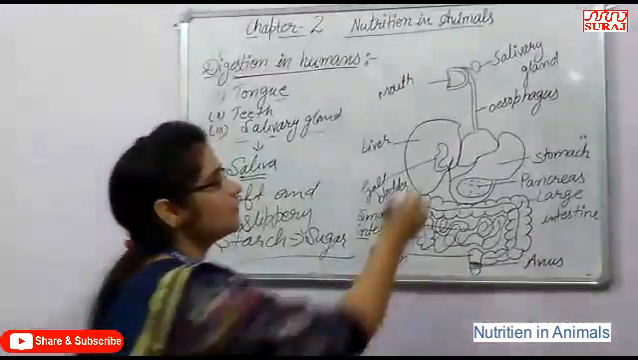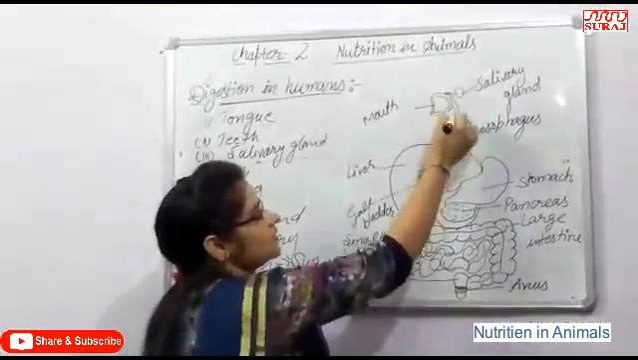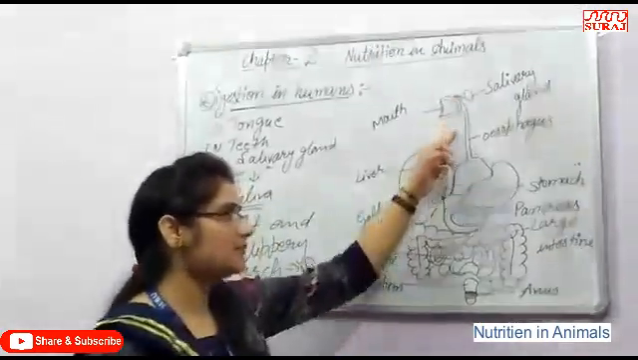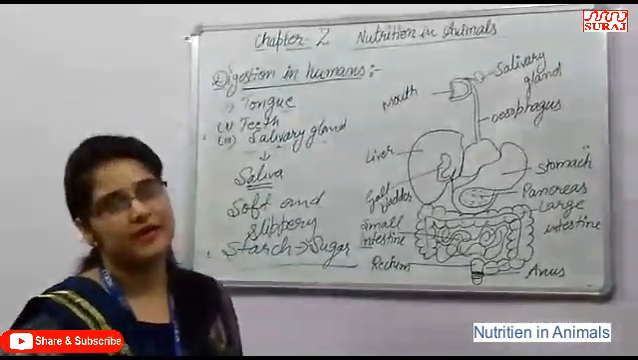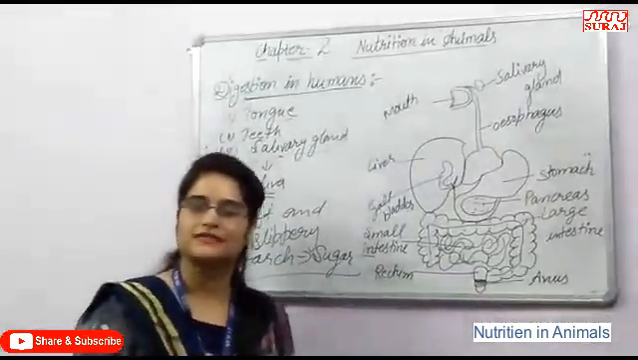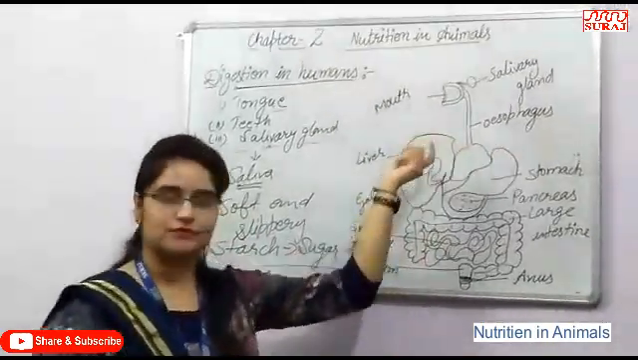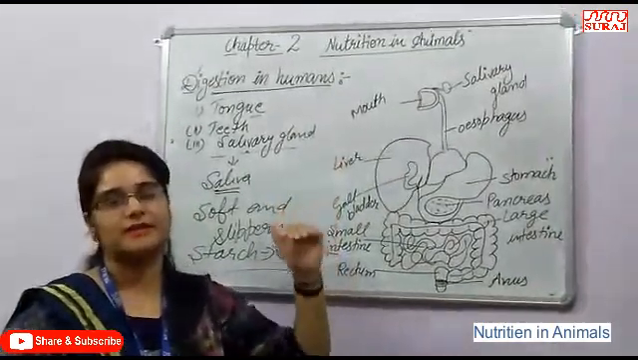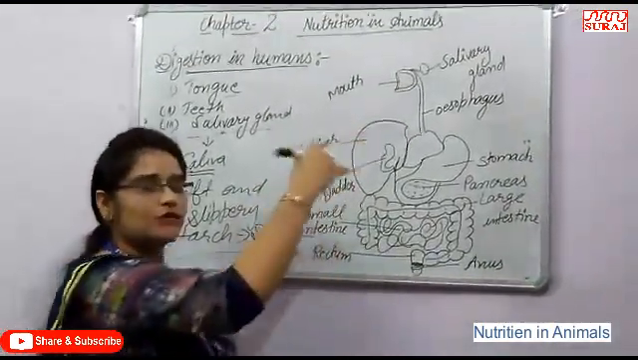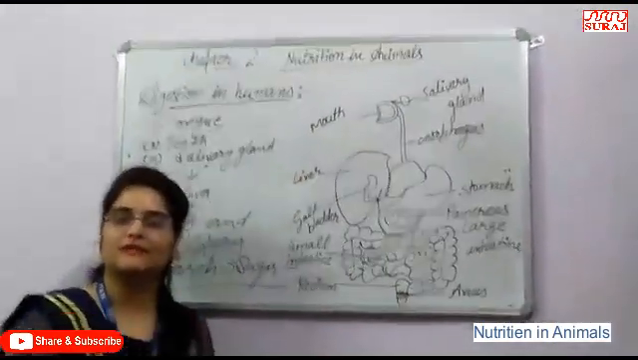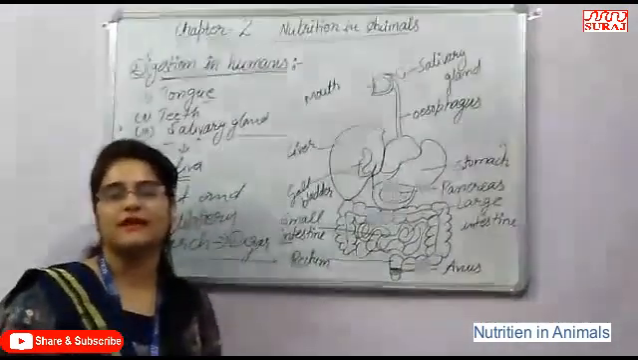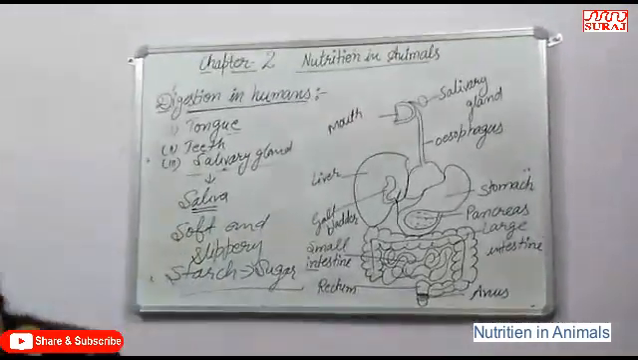Then food from the mouth reaches the stomach with the help of the food pipe or oesophagus. In the food pipe or oesophagus no digestion takes place. It is muscular, made of muscles, and it gently pushes food from the mouth to the stomach in a wave-like action. That wave-like action is called peristalsis.